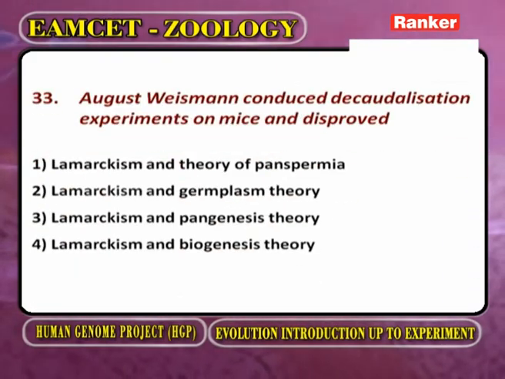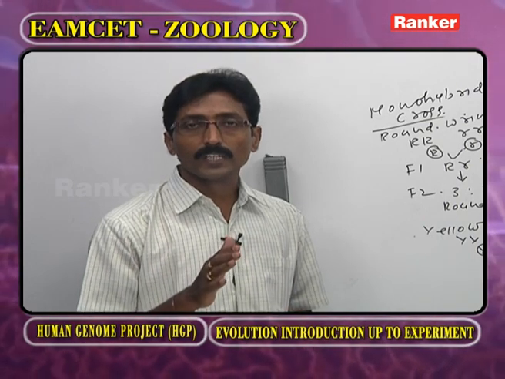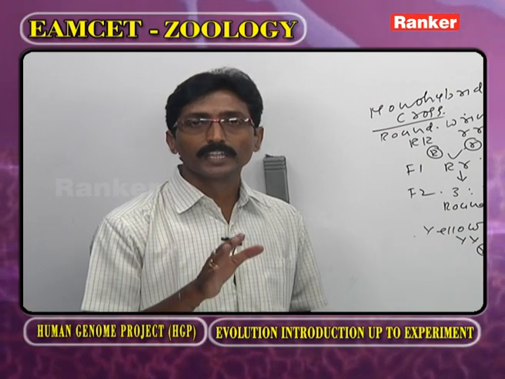Now, August Weismann conducted decarnalization experiments on mice to disprove Lamarckism. As we observe in Lamarckism, what is the last one? All acquired characters are inherited by their progeny. That is disproved by August Weismann by decarnalization experiments.